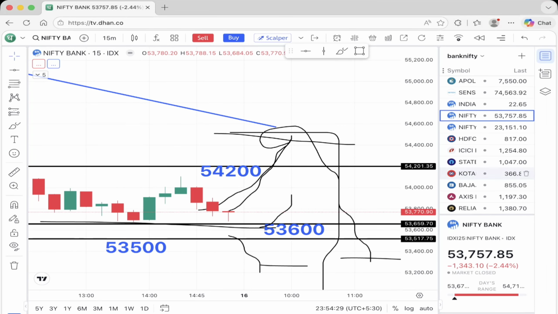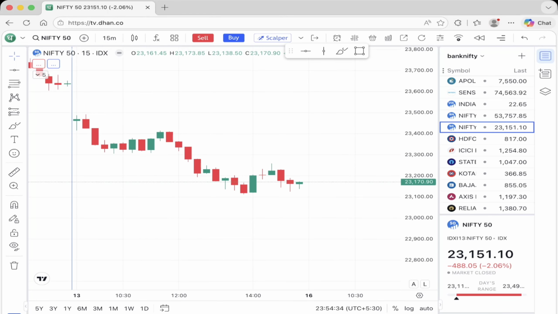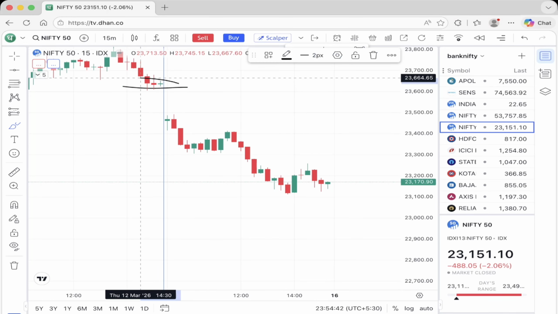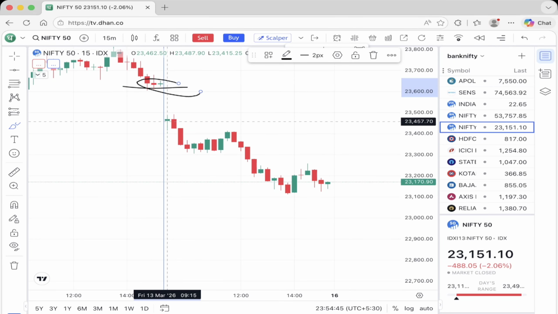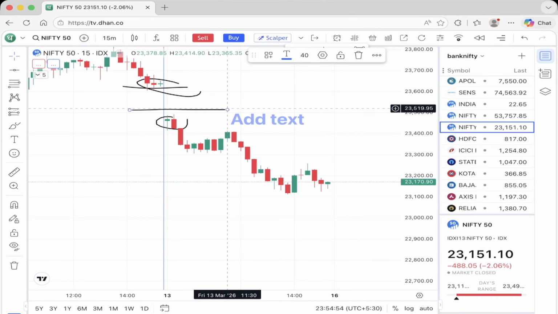Next, if we talk about the Nifty analysis, we can see Nifty is also falling after a gap down opening. On Thursday's trading session it was around the 23,620 level, and next day on Friday it opened around 23,470. So it broke below the 23,500 level, which was a very crucial level for the market, with a gap down opening.